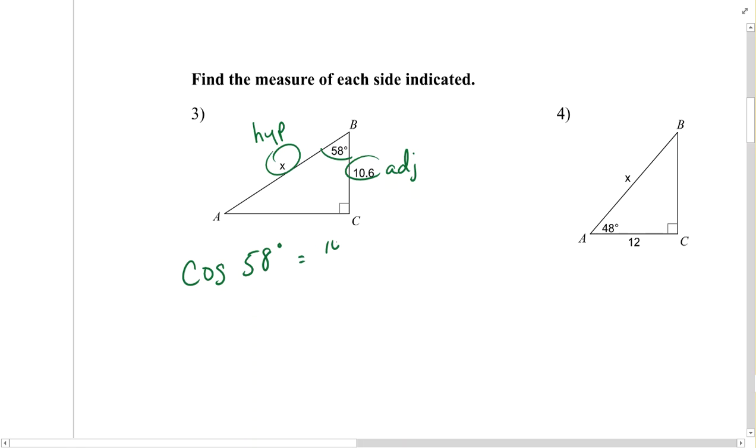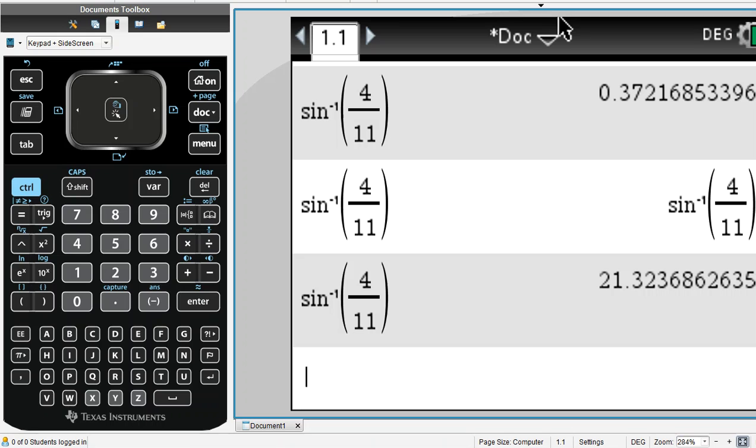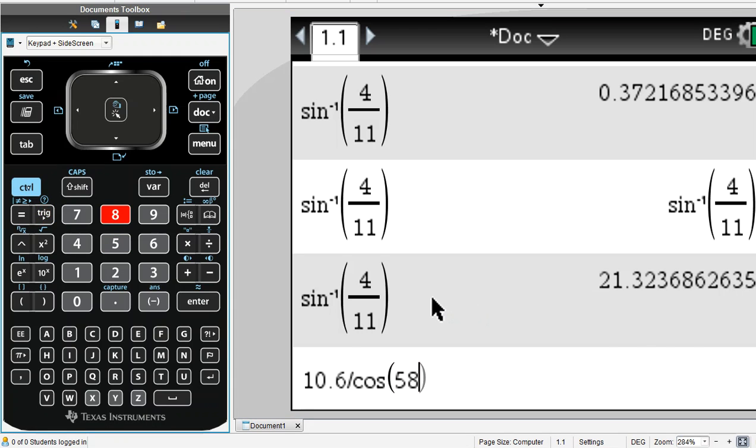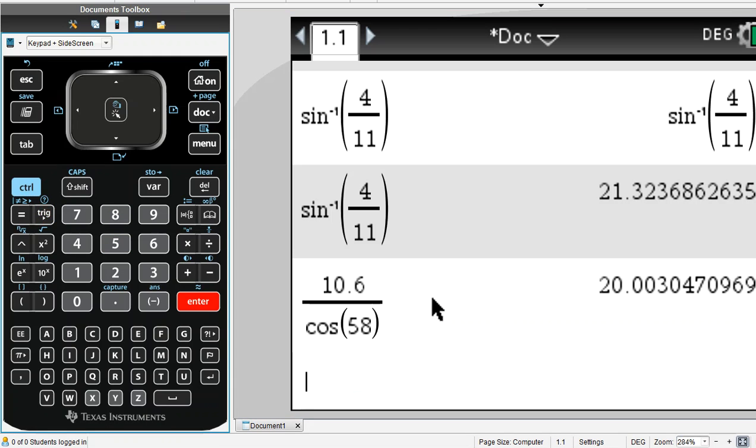Cosine of 58 degrees will be equal to 10.6 divided by x. Since our unknown is in the denominator here, then x by itself would be the 10.6 divided by cosine of 58, and we can go to our calculator and use it. Pay close attention. This calculator is set to degrees, so I know the computation will work. And I see a result of 20.0030. Keep in mind that we are rounding to 4 decimal places for tomorrow's quiz.